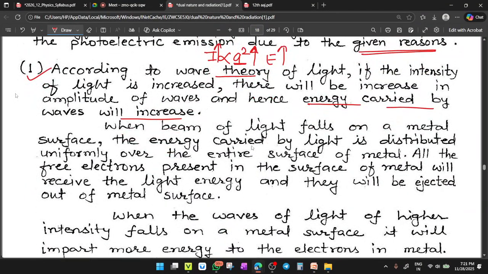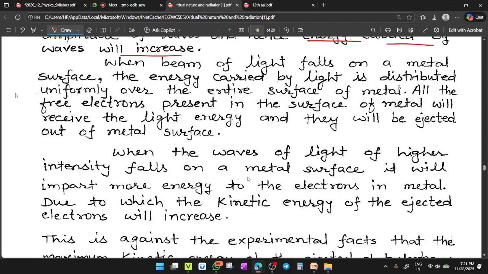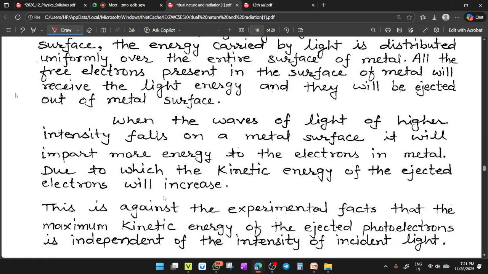So when the beam of light falls on a metal surface, the energy carried by the light is distributed uniformly over the entire surface of the metal. All the free electrons present on the surface of the metal will receive the light energy, and they will be ejected out of the metal surface. When the waves of light of higher intensity fall on the metal surface, it will impart more energy to the electrons in the metal, due to which the kinetic energy of the ejected electrons will be increased.